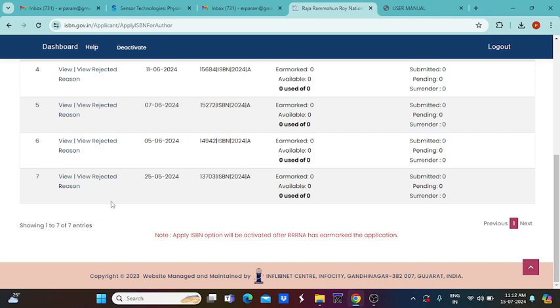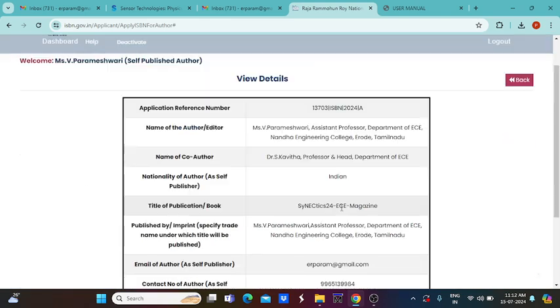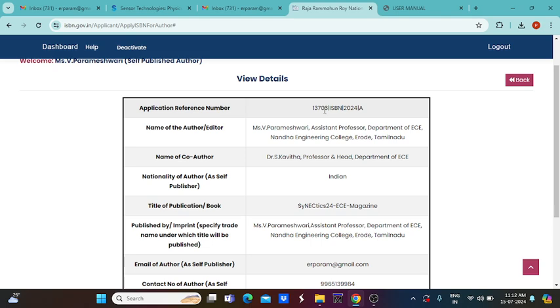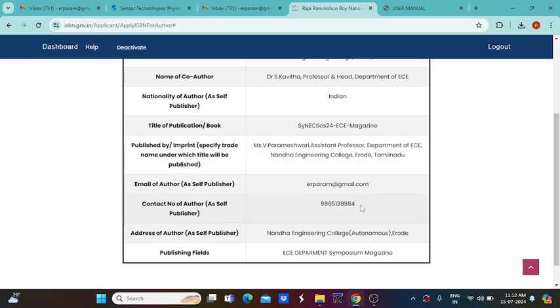So the first time, I didn't know how to apply for this properly, and I made a lot of mistakes. Due to this, my ISBN number was rejected. That can be mentioned here and appear here also. So we can view it. In application reference number, it is given by the ISBN only, and the name of the author, co-author, everything is available.